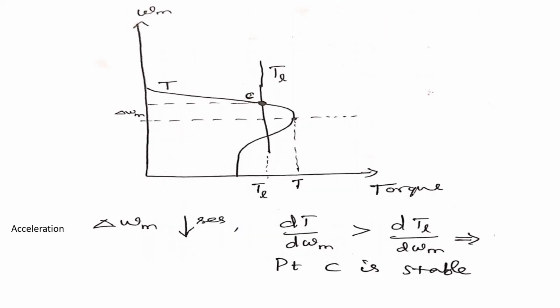First I have considered point C. I have drawn point C alone, with the speed torque characteristics. This is my torque characteristic T, and this is my TL, and the operating point given in the question is point C. If you want, kindly check the previous slide. This is the given question.